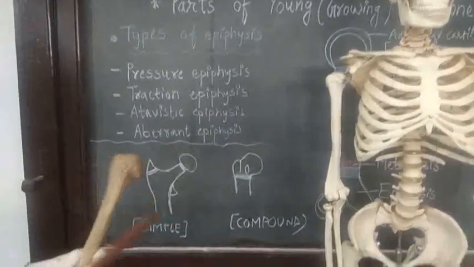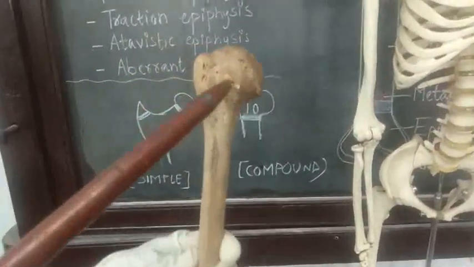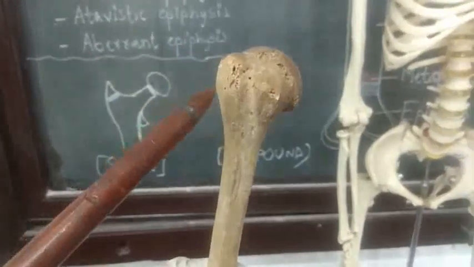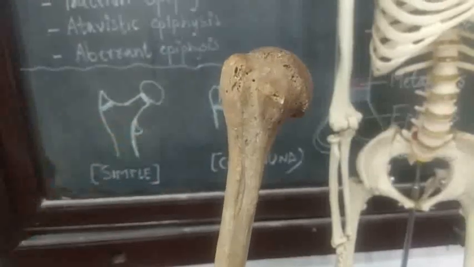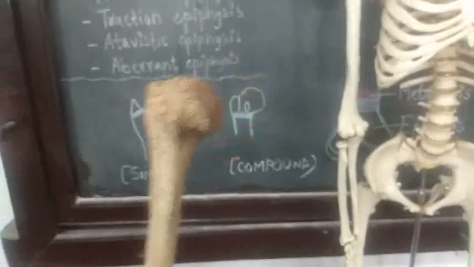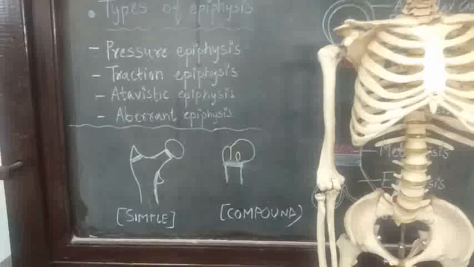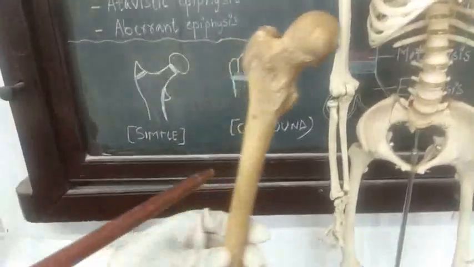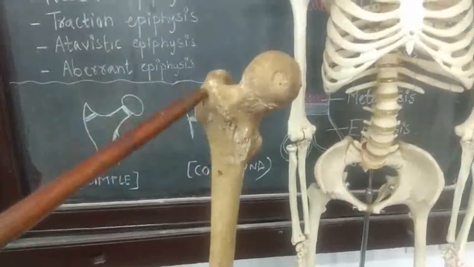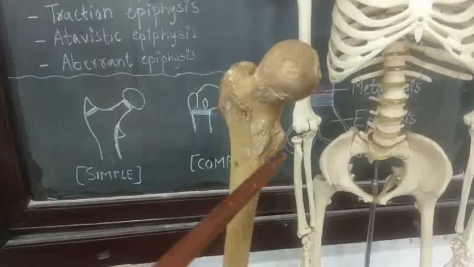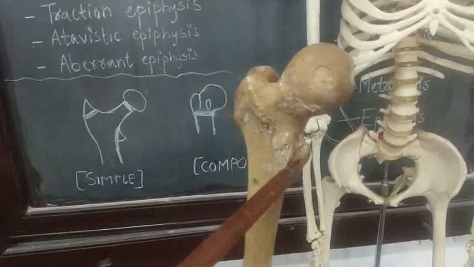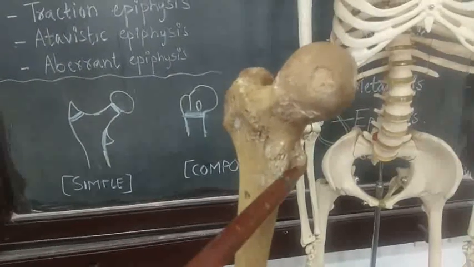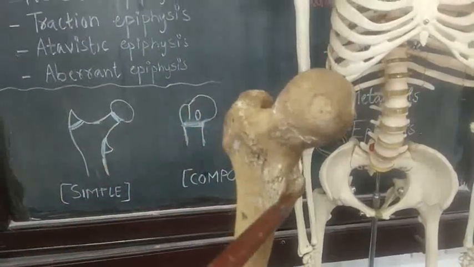They are the lesser and greater tubercles of humerus. Also, you can see this is femur. This is the greater trochanter and this one is the lesser trochanter. So, greater trochanter and lesser trochanter are also examples of traction epiphysis.